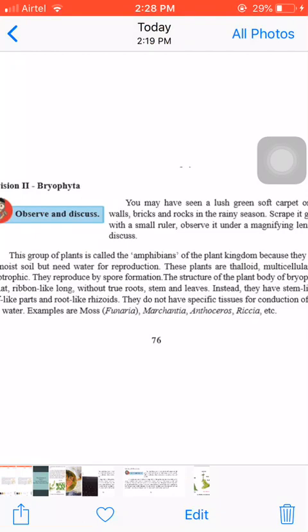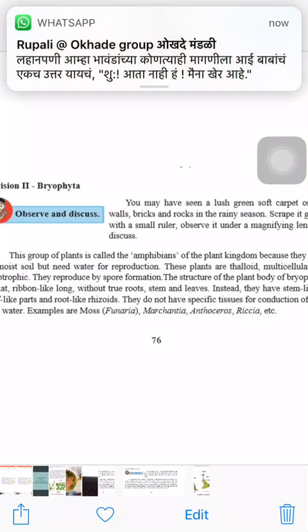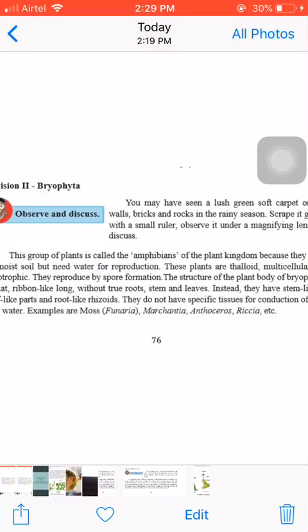Now, thallophytes have a very simple type of body, a filamentous body. In bryophytes, this group of plants is known as amphibians. Amphi means both, bio means habitat, meaning they live in water as well as on soil. Some stages of the plant stay on soil and some stages come in water. So that is why they are known as amphibians.